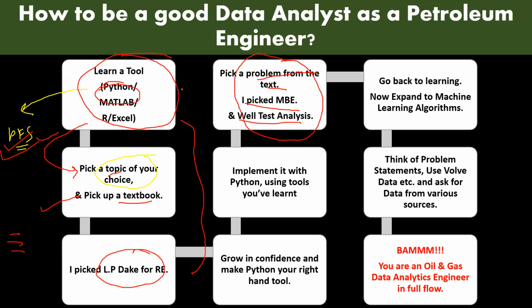Suppose there was a project that I made on oil classifier, right? In that, it was a basic code which was built on top of if else kind of statements. If my oil viscosity is like this, if my API gravity is this, if my GOR is huge, it may be a condensate, it may be a low volatile, it may be an ordinary black oil, things like that. So it was dependent on if else conditions. So that is a simple code that I built on my very basic understanding of if else statements. So whenever you understand a concept, make sure you try to find a problem from the text using which you can solve it, right? So that's how you have to go about things.